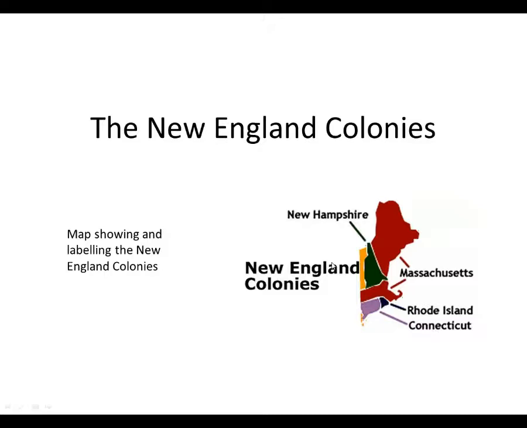The New England Colonies. The map shows the New England colonies. The New England colonies were the northernmost of the British colonies. At first, there were 4 New England colonies: New Hampshire, Massachusetts, Connecticut, and Rhode Island. The New England colonies later included Maine, which was originally part of Massachusetts, and Vermont, which was claimed by both the colonies of New Hampshire and New York.